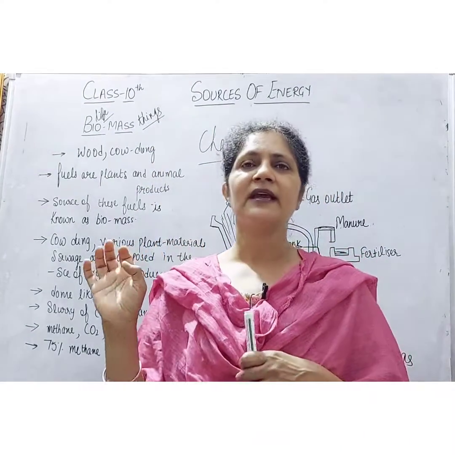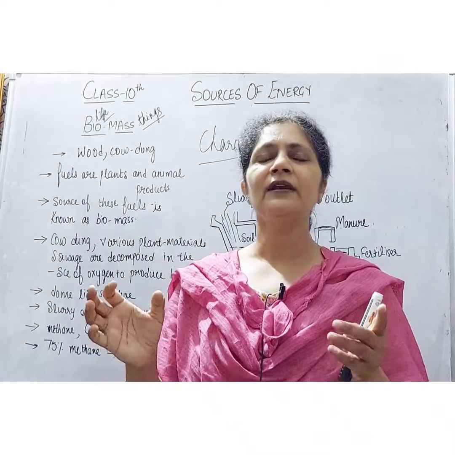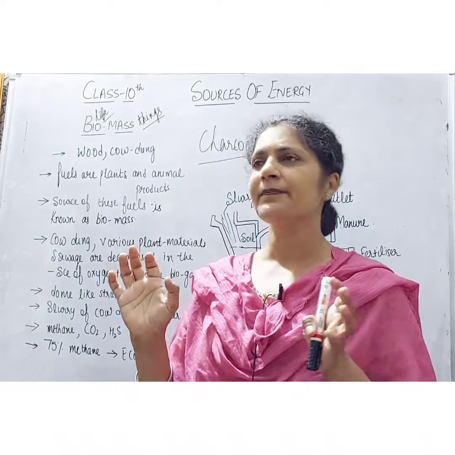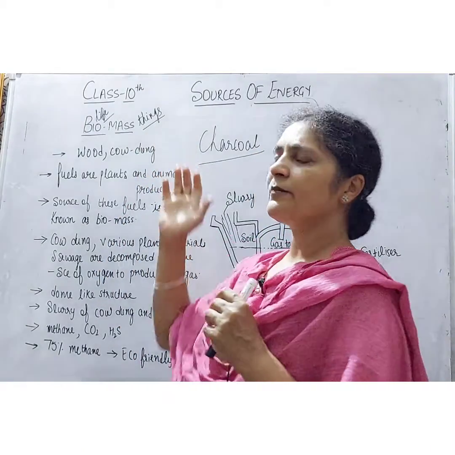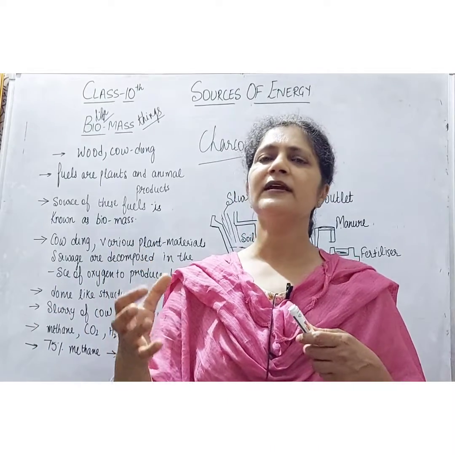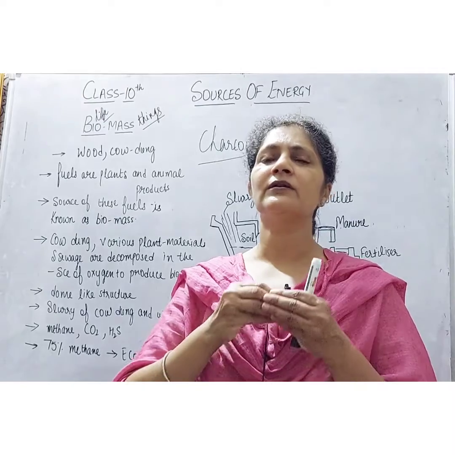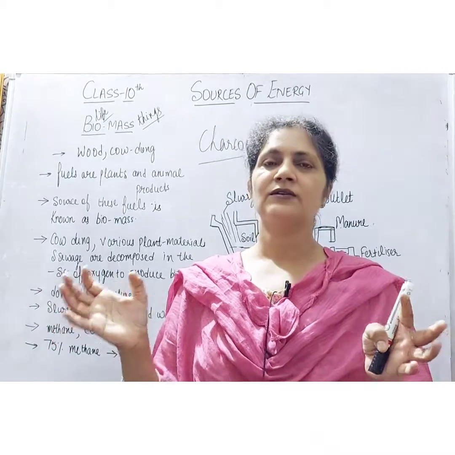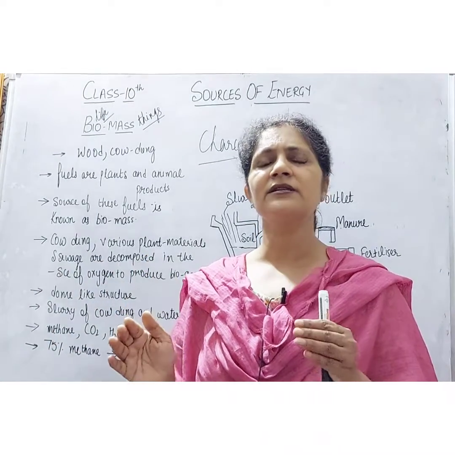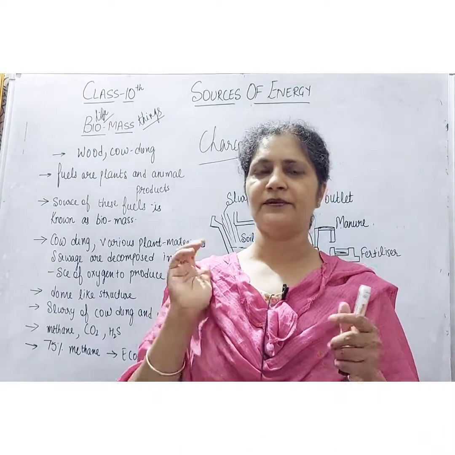Now students, as our population is increasing day by day, we need more sources of energy. When biomass products like wood or cow dung cakes are burned directly, they don't produce much heat, and a lot of smoke is produced. So we provide technological inputs to increase the efficiency of these fuels.